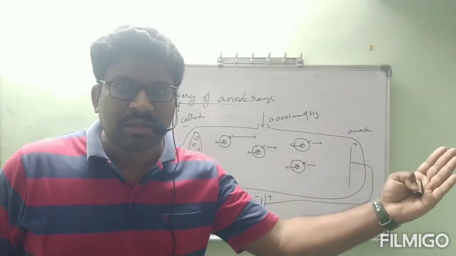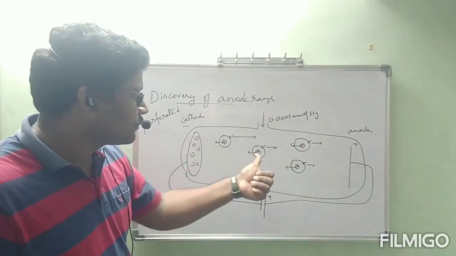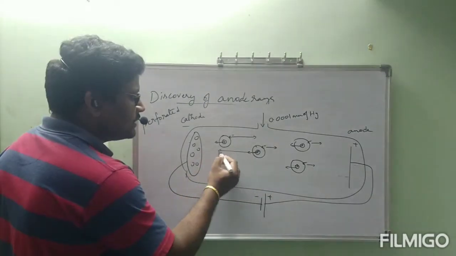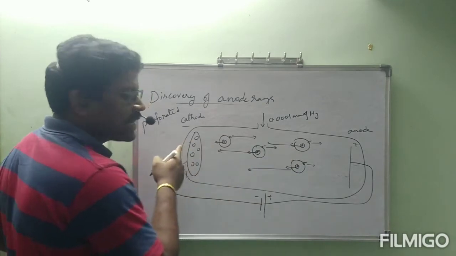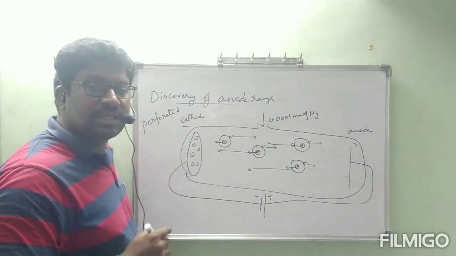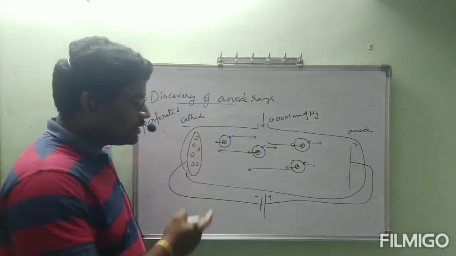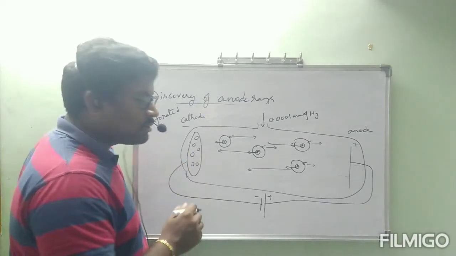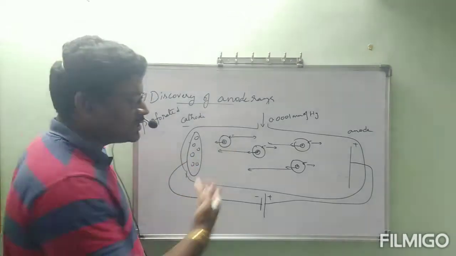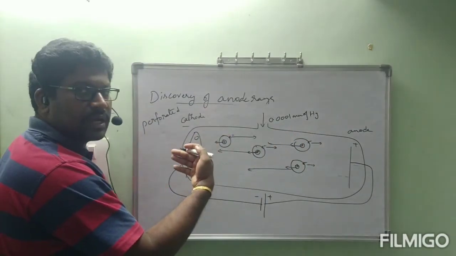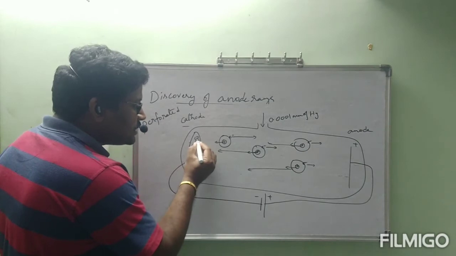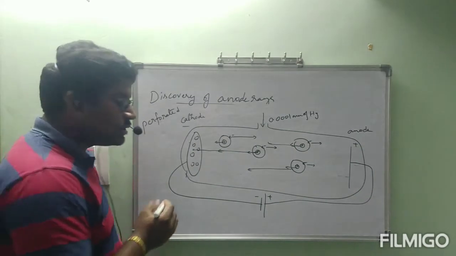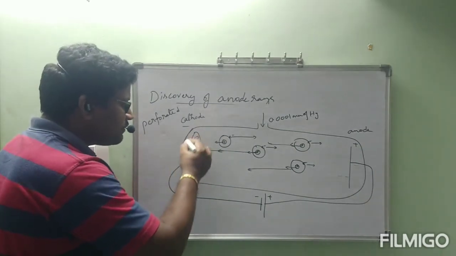Those positive charges are attracted towards the cathode. Like a stream of particles, they will be attracted towards the cathode. Why? The cathode contains negative charge, and these particles contain positive charge. Opposite charges attract, so the remaining positive charge will be attracted towards the cathode. And they pass through these holes and fall on the back side of the cathode, which is coated with